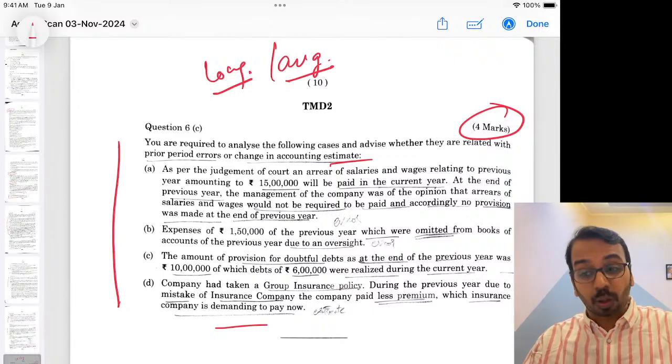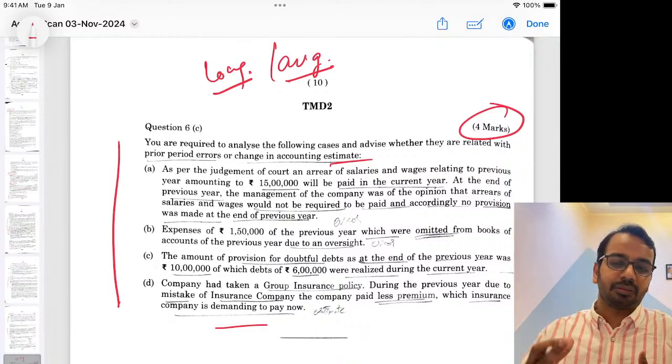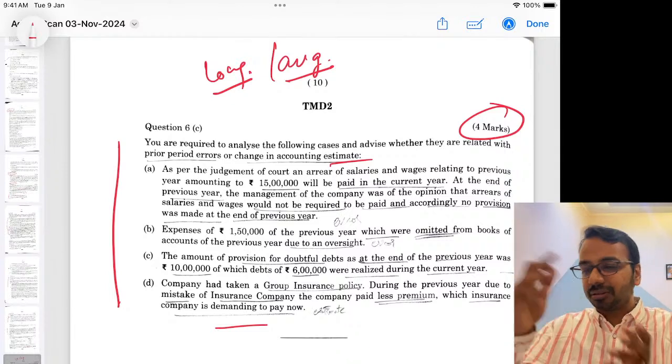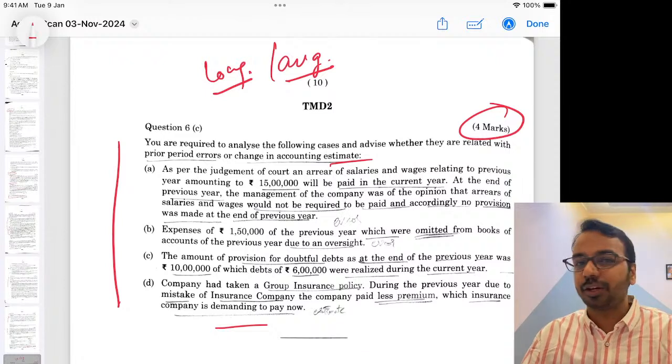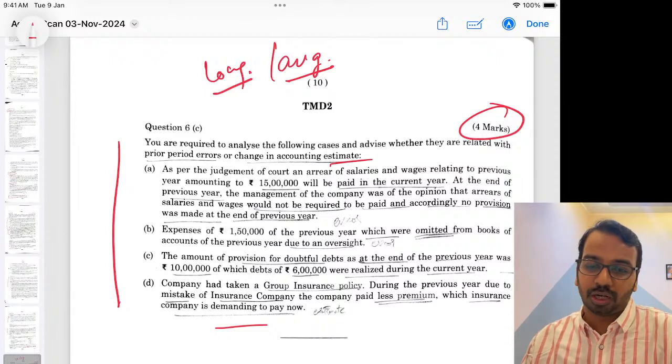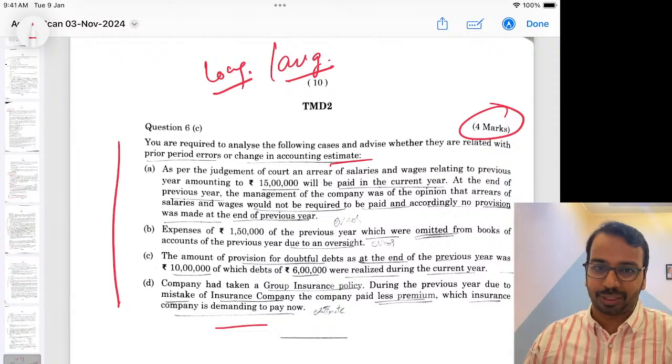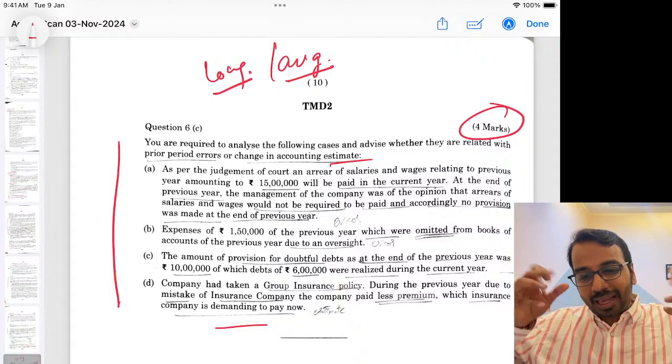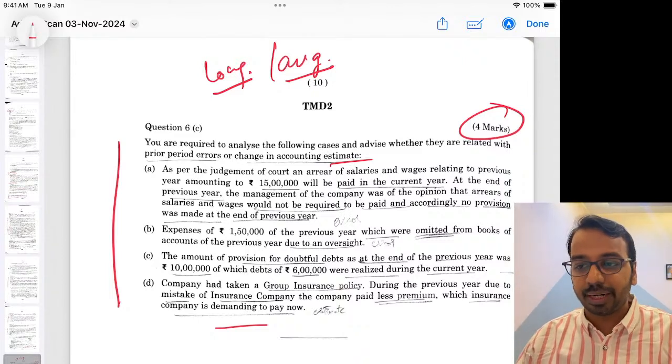Start with maybe smaller topics today, follow it up with larger chunks tomorrow, and on the last day you can do a quick revision of theory topics, which will actually help you push forward your preparation. Don't take bigger topics today because you are already exhausted after your AFM paper, right? So thanks a lot.